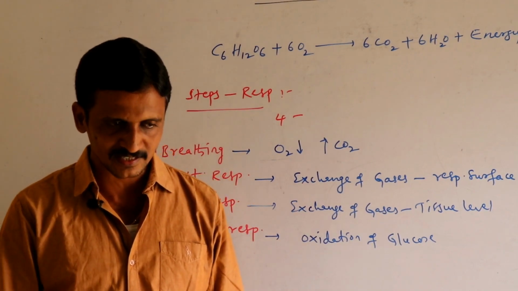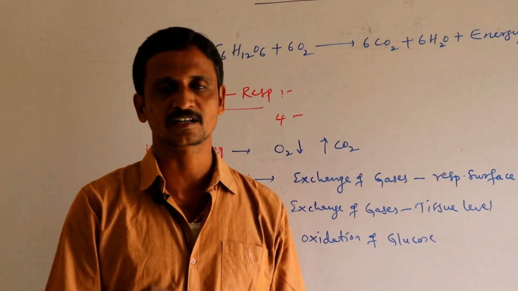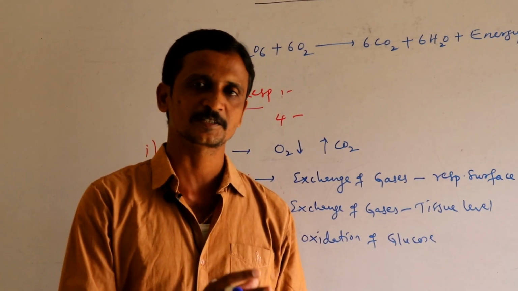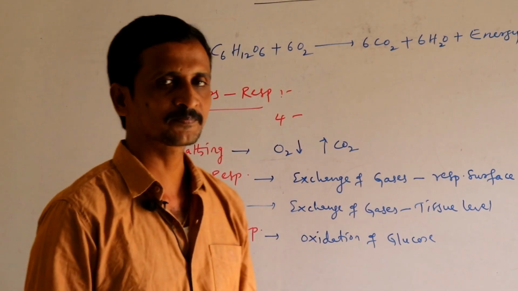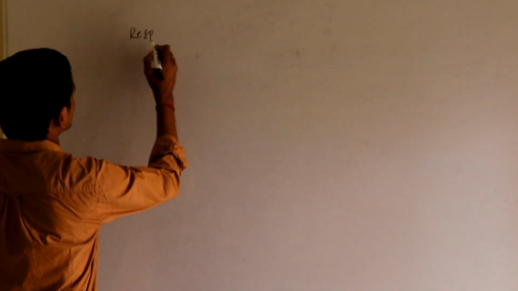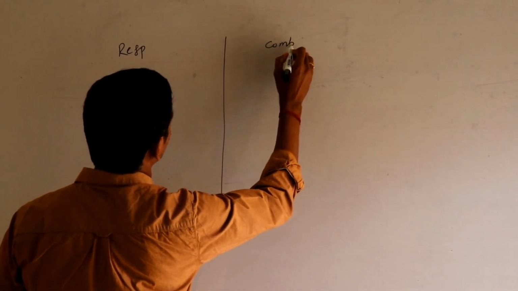But when we observe clearly, there are some fundamental differences between respiration and combustion. So let us see the differences between respiration and combustion.